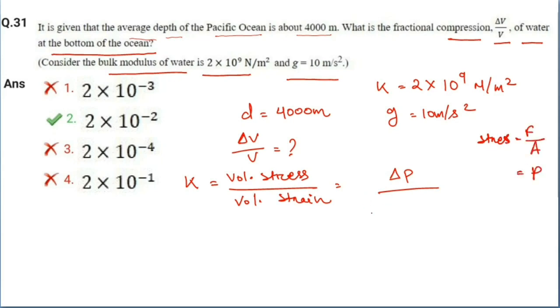So pressure by strain, and volumetric strain is minus delta V by V. This is the formula for bulk modulus.